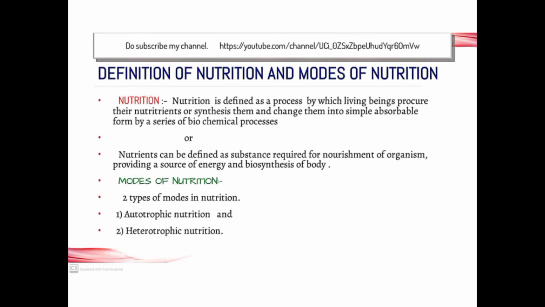Whatever food materials you take should provide energy, and should go through chemical and biosynthetic processes. Those are all done in your body itself. These nutritions are of two types: autotrophic nutrition and heterotrophic nutrition.